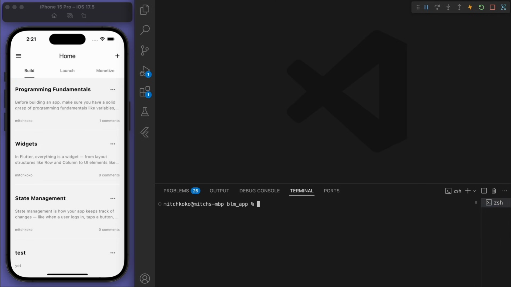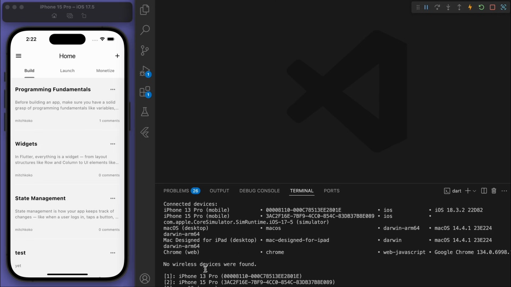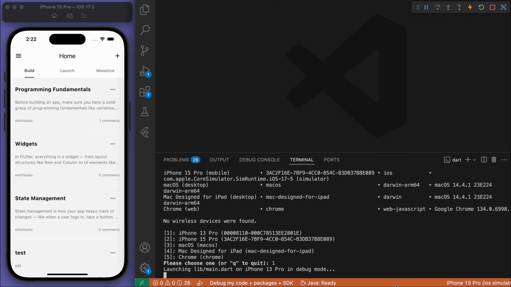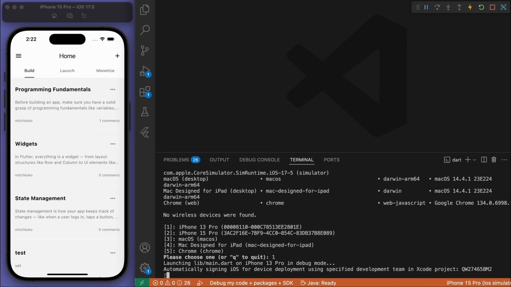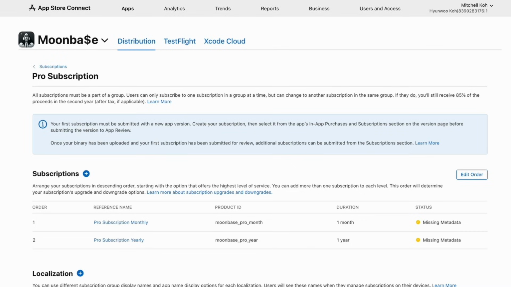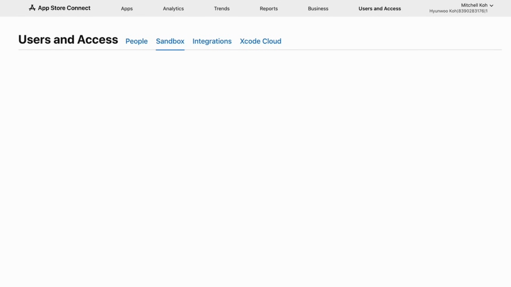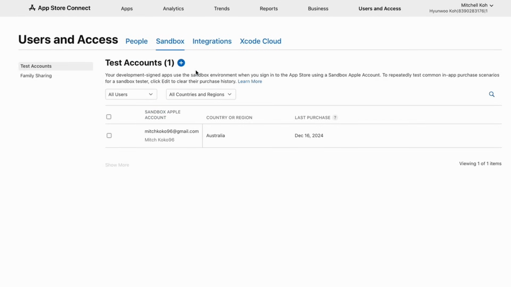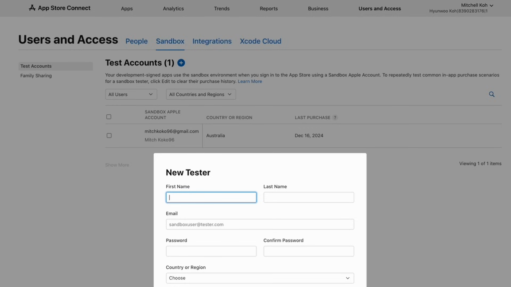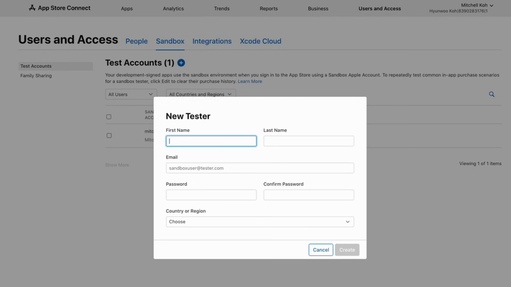So just to make sure that the app is approved and the monetization part, like all the RevenueCat stuff, is all good, I'm going to say flutter run, and I'm just going to test this on my physical device just to make sure everything is working fine. And just coming back to App Store Connect, if you go to the users and access section and you go to the sandbox, you can actually create a test account. So you can go ahead and create a new tester just to see if your monetization is working correctly and that subscription flow is all fine. So I'm just going to let you know that you can do this testing.